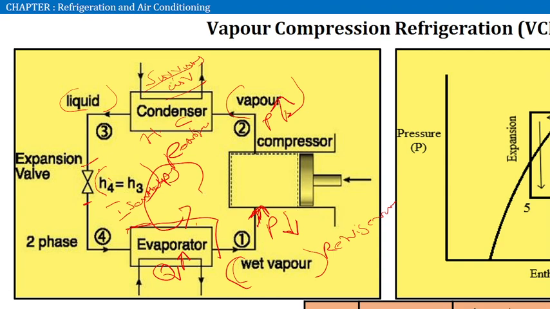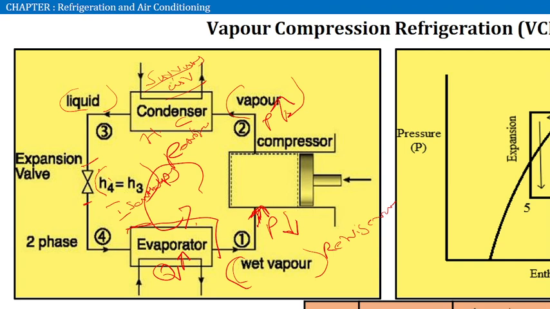This is the vapor compression refrigeration effect. In COP, it is the refrigeration effect divided by work input. Now this is the pressure versus enthalpy diagram. First, in the compressor, whenever the refrigerant enters, its pressure will increase from P1 to P2.